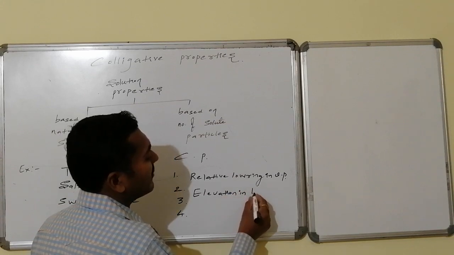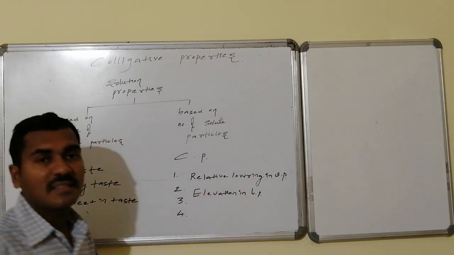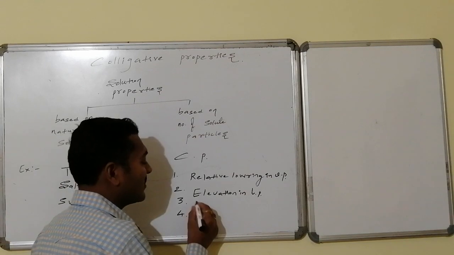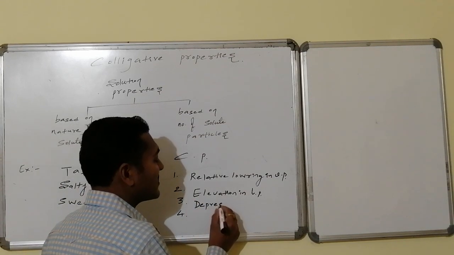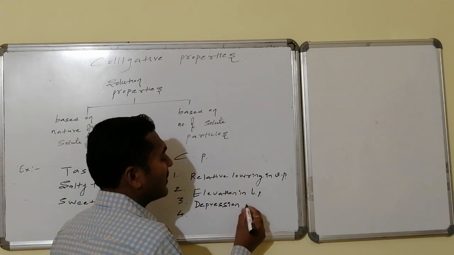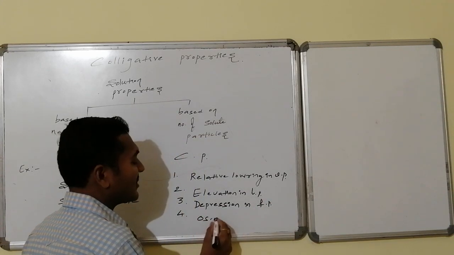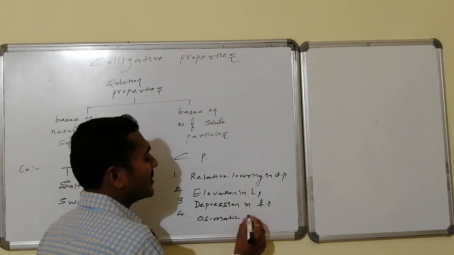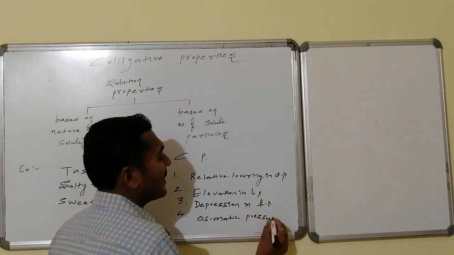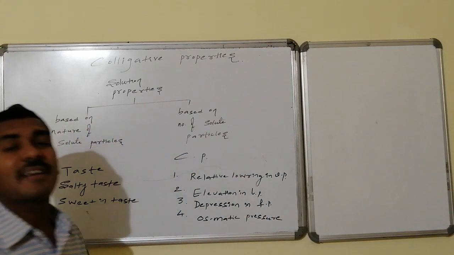Third one is depression in freezing point. And the last one is osmotic pressure.